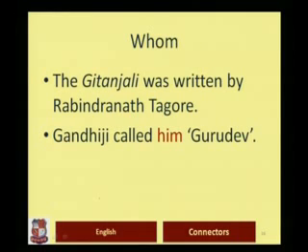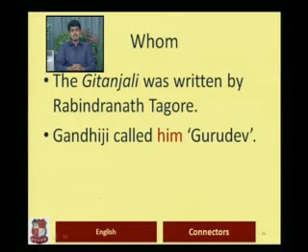Look at this example. The Gitanjali was written by Rabindranath Tagore. Gandhiji called him Gurudev. You can see that "him" is in red, and that is to show that "him" is the object case. What will be the subject case of "him"? "He".